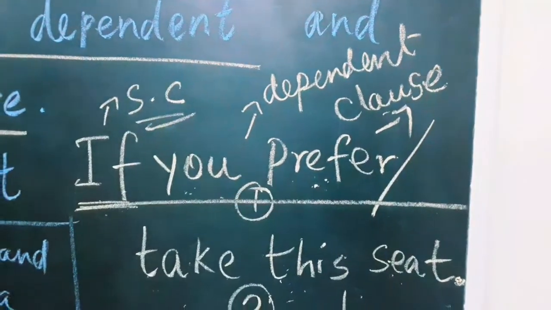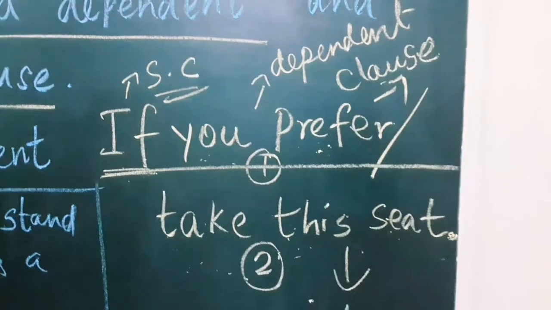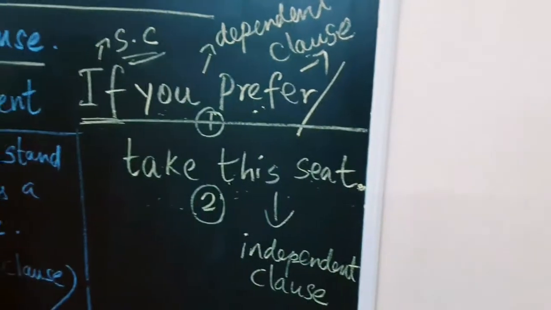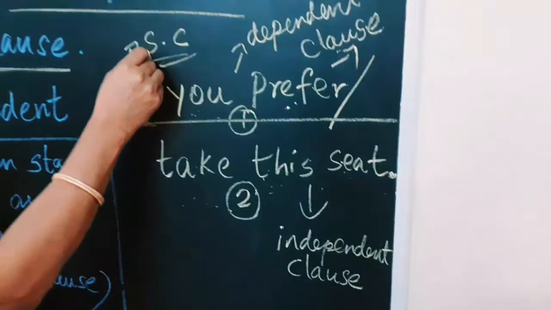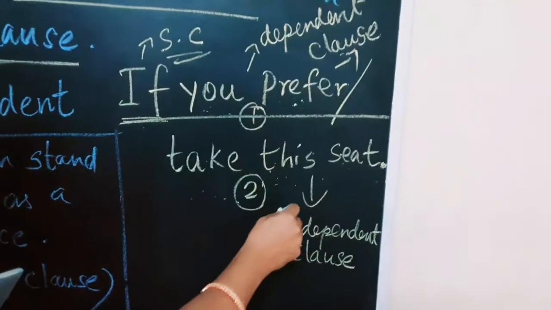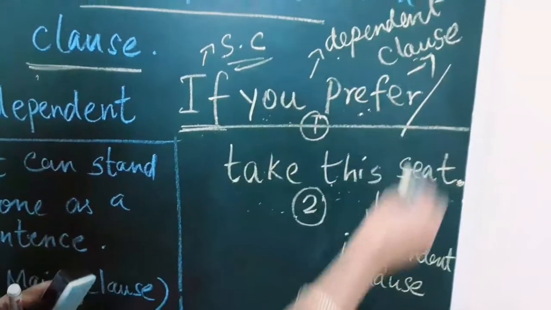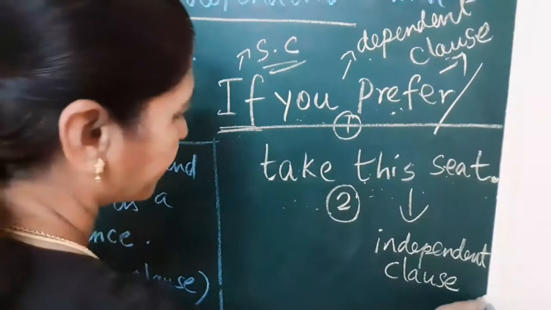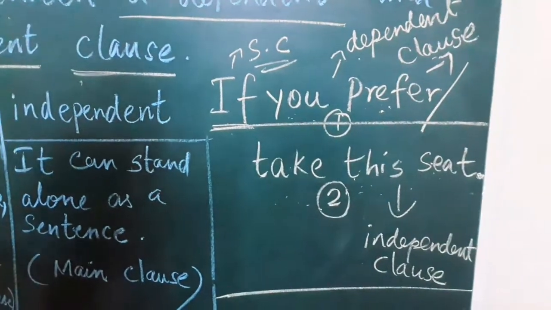Do you understand? Is it clear, children, for you all? So in a sentence, we have a subordinating conjunction and two clauses, that is a dependent clause and an independent clause.